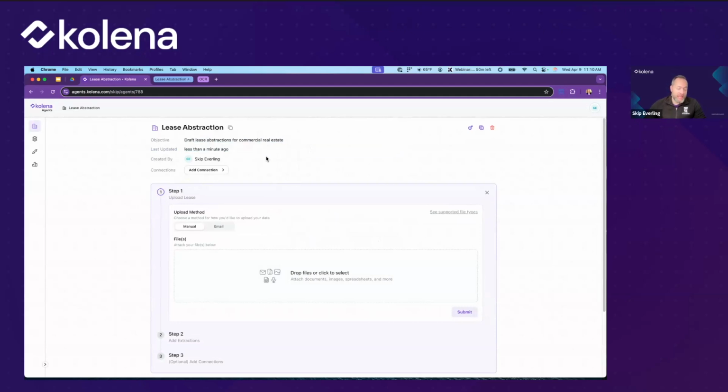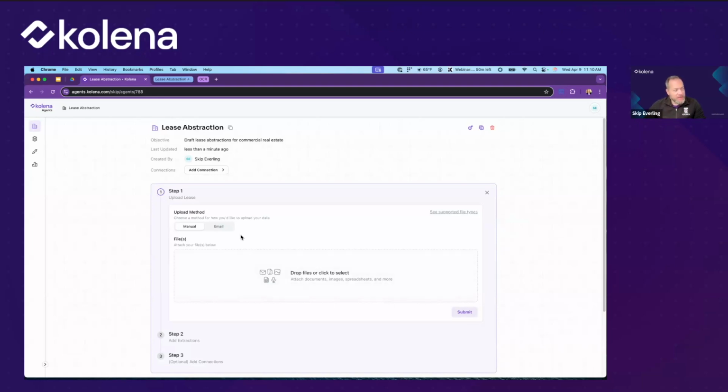And the agent will use that instruction to understand the nature of the objectives that we have, so that when we give it more instructions down the line, it'll have this objective in mind, and that will help it to better understand what we're going for and to contextualize the data that I'm going to give it.